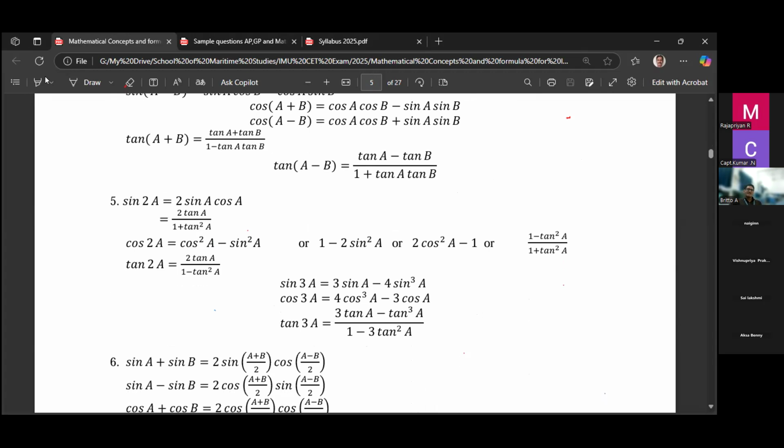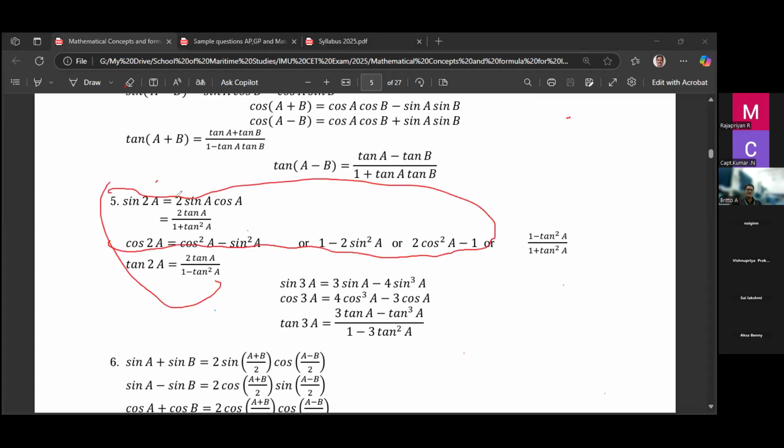Then this very important formula: sine 2A and cos 2A. Most of the time we may use this formula, sine 2A, which is 2 sine A cos A. Not with respect to tan, which we rarely use, but with respect to sine and cos. Sine 2 theta is equal to 2 sine theta cos theta. Cos 2 theta is equal to cos squared theta minus sine squared theta, right?